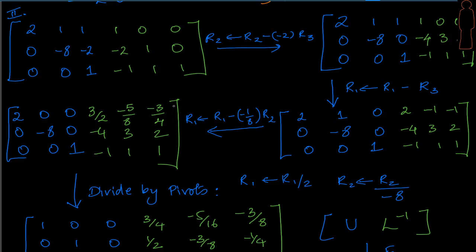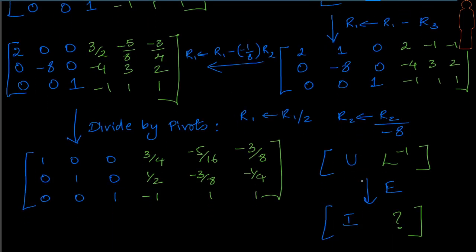And as we do this, the green matrix, now that we know it's L inverse, is also getting transformed. But we don't know where we're getting to. But let's try and finish this process of making this the identity. So if I want to make this the identity matrix, I'm going to divide row 1 by 2 and row 2 by minus 8. So let me do this division, and finally there we are. We have got this identity matrix here. The same division has happened here also, and we have got the green matrix, which is the transformation of L inverse. The question is now, what are we actually obtaining here?